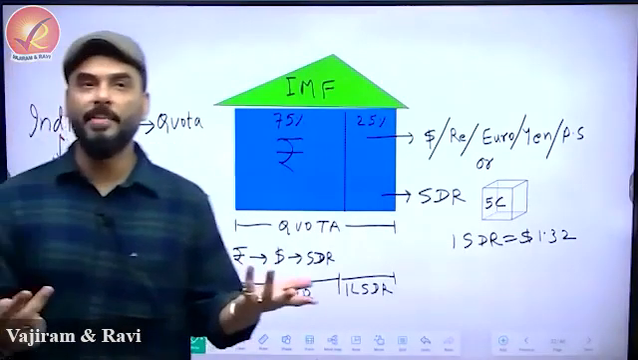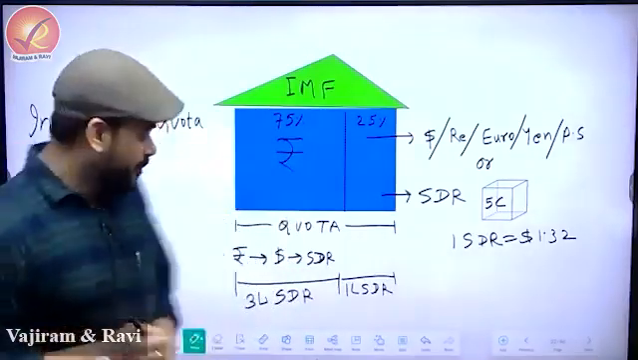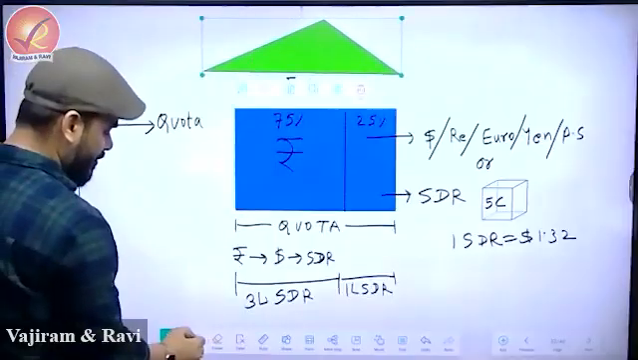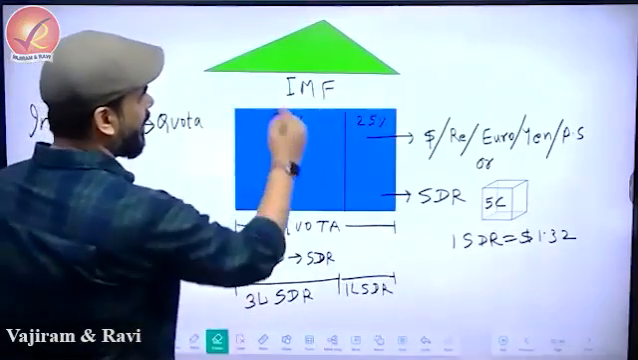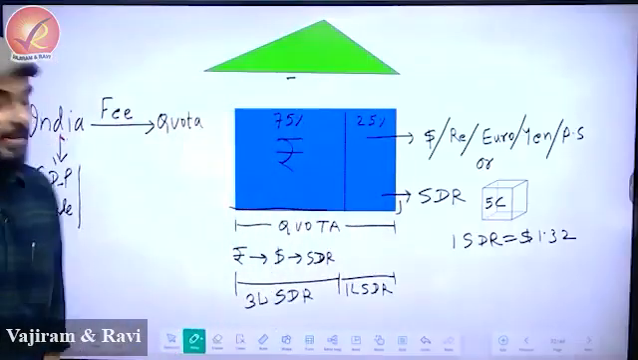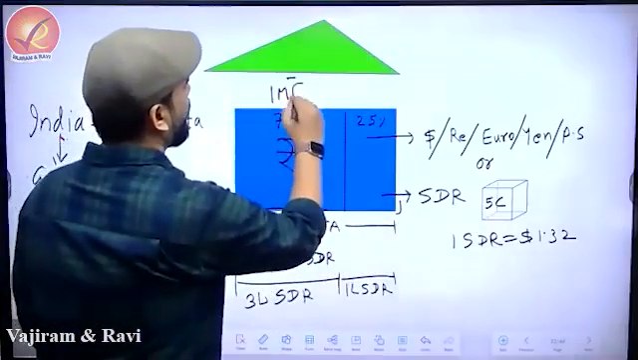So we asked a question to IMF, how much can we contribute? So IMF said that India, what you can do is, this is the box we are giving you. This box will be called the IMF quota.